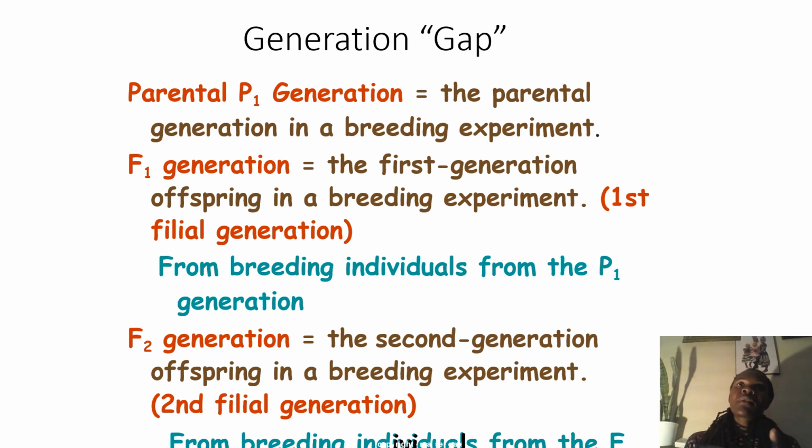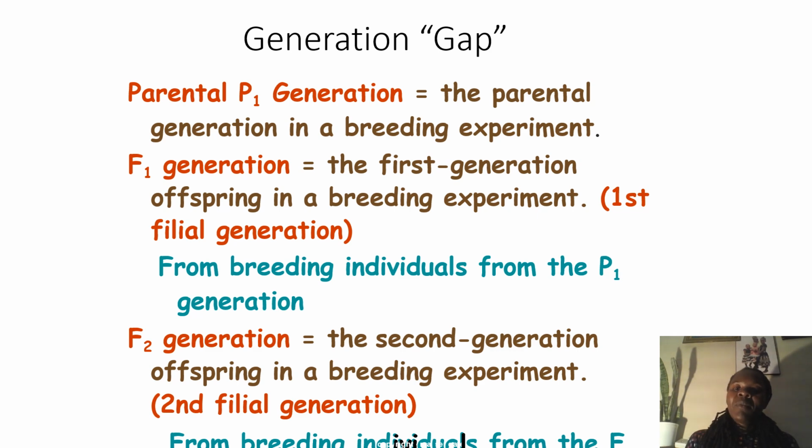So the first generation which we start off with are the parental generations. Sometimes they're referred to as P1, but they are parental generations. The parental generations in a breeding experiment. So they're the P1. Then the ones which are generated from the parental generations are the first filial generation, the F1. So the first generation offspring in a breeding experiment are known as the F1s, or the first filial generation. So from breeding individuals from the P1 generation, you will get the first filial generation.